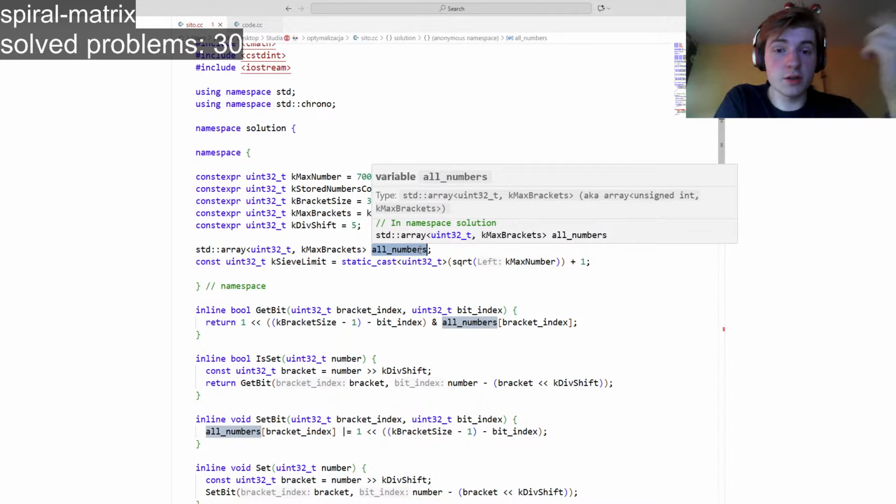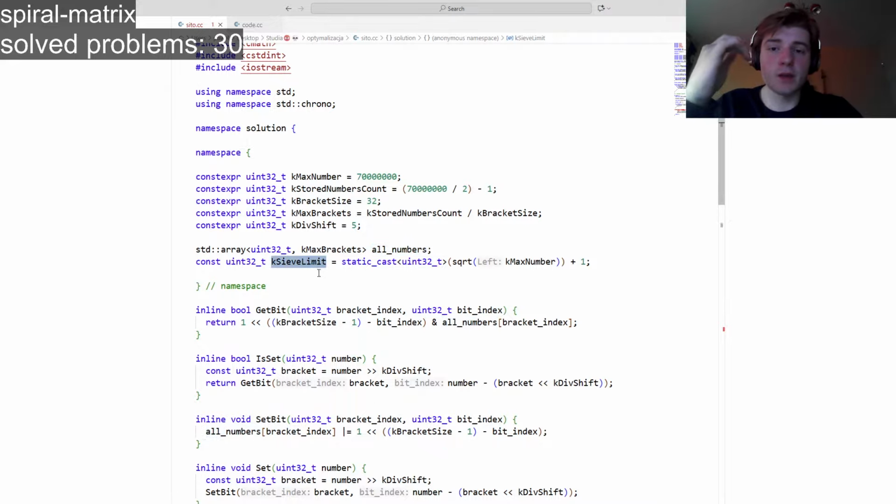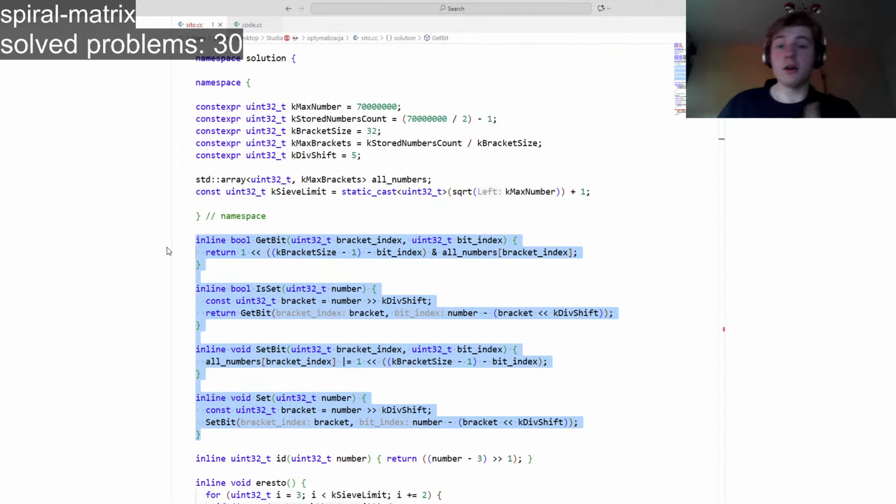Because the C++ standard says that what is in the global scope should be zero initialized. And how it is done under the hood is really interesting, because this is in the BSS section of the program's memory, which is zero initialized also because the pages are zero initialized. I think it's just an interesting fun fact here. And there is some sieve limit I'll talk about soon too. So those are a couple of operations that you might take a look into. Honestly, I authored them. They are not copied from ChatGPT. Everything you see here is pretty much mine.